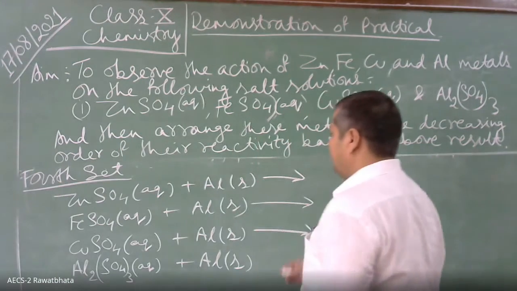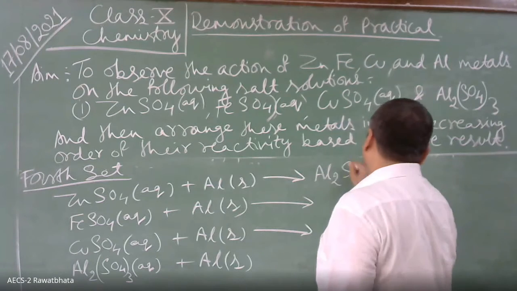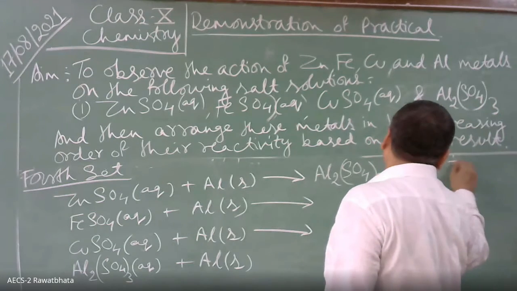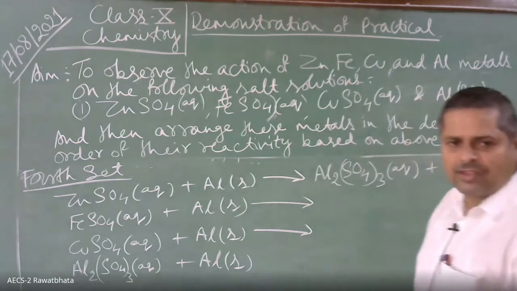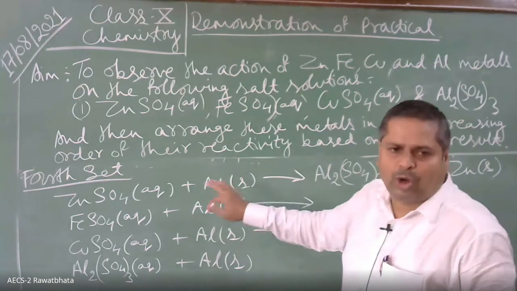So here, will there be any change? Yes, sir. Formation of aluminium sulfate plus zinc metal will be deposited as zinc solid state. What does this indicate? This indicates that aluminium is more reactive than zinc.